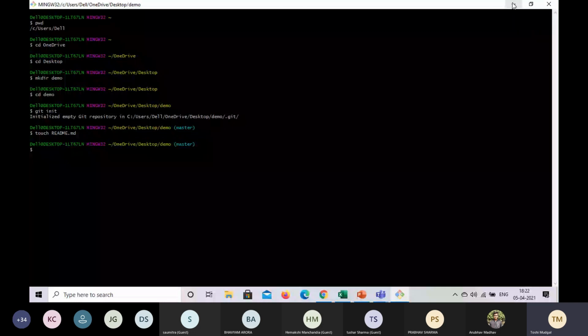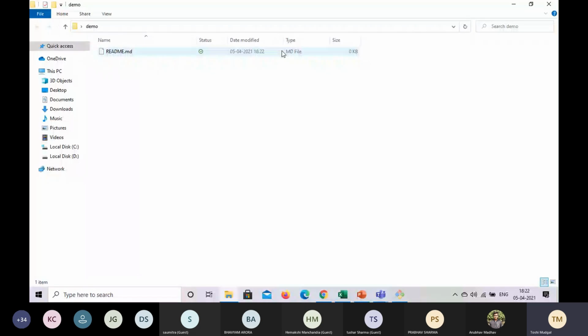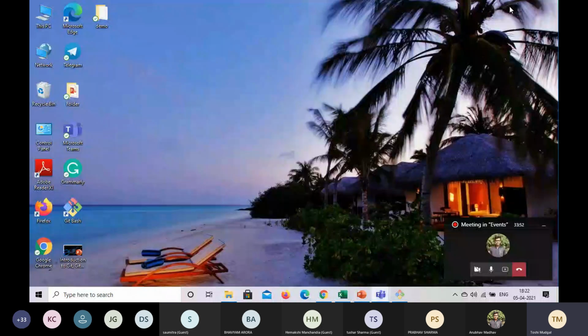And I won't be able to open it right now, because it would be empty, so there's no use of opening it anyways. But if you want to open it, there's an extension in Notepad plus, and you can install it and then open it. Basically, .md extension files are markdown. They are lightweight text files, basically serving the purpose of giving a brief explanation about what the repository is about.